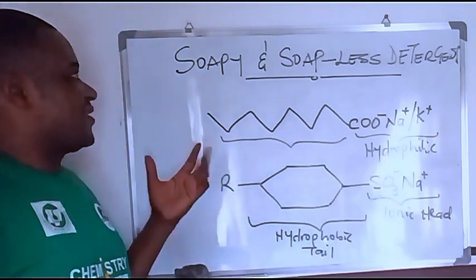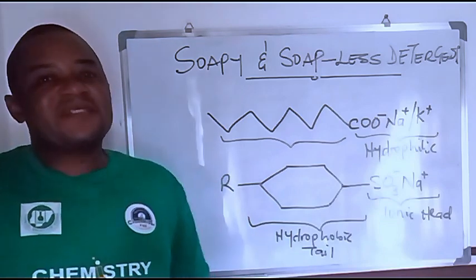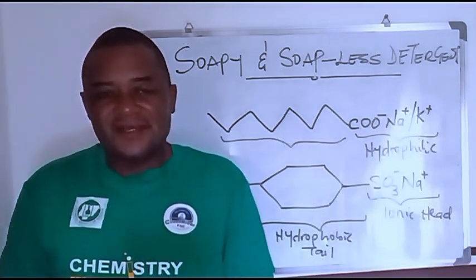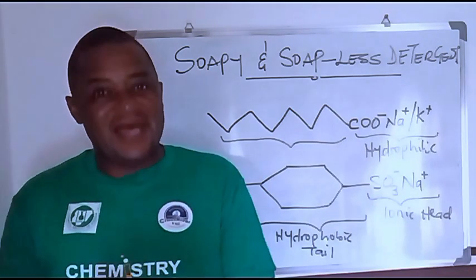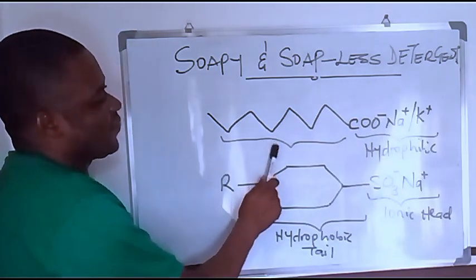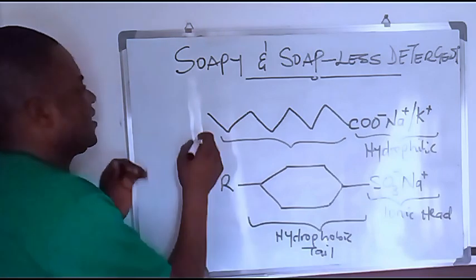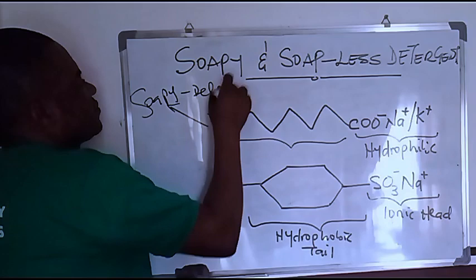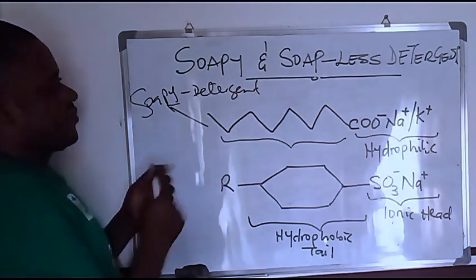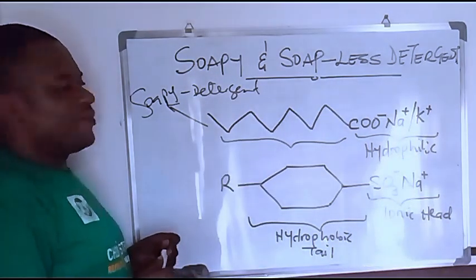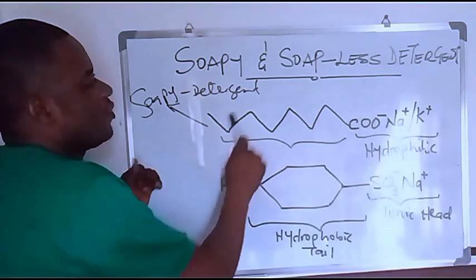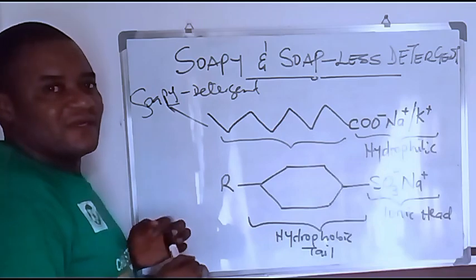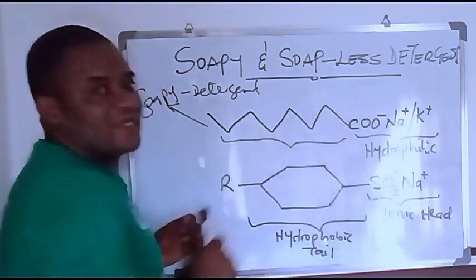Now, soapy detergents, as the name implies, are simply sodium or potassium salts of long chain carboxylic acids. And this is a typical example of a soapy detergent. This can be referred to as a soapy detergent because it is simply a sodium or potassium salt of a long chain carboxylic acid.